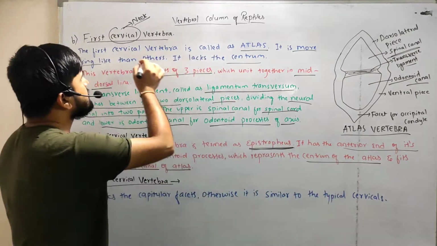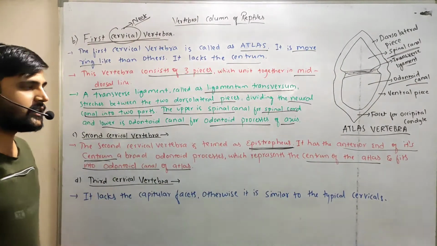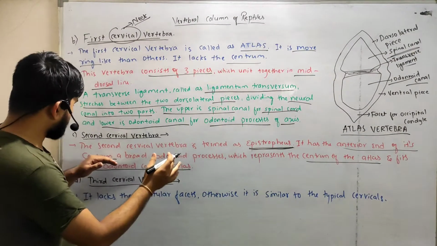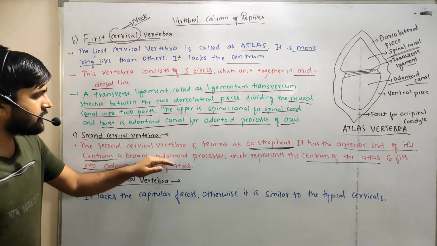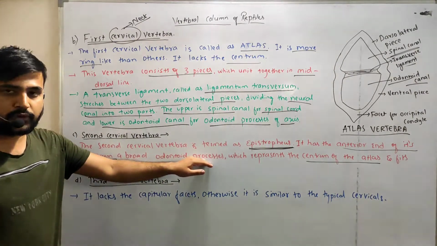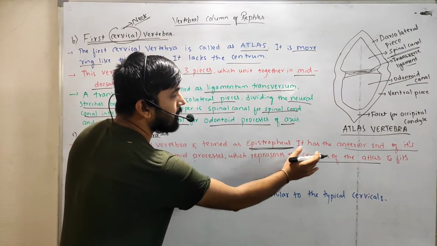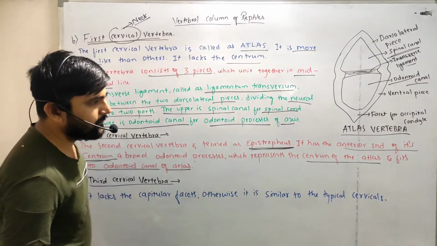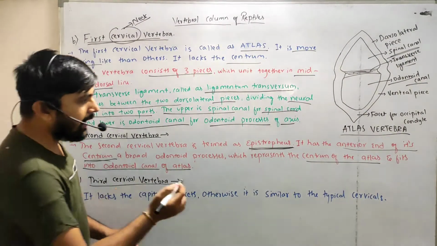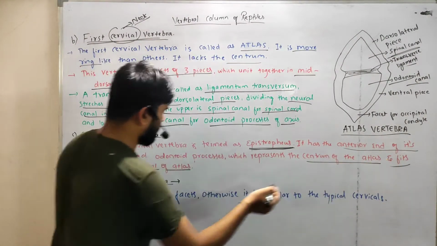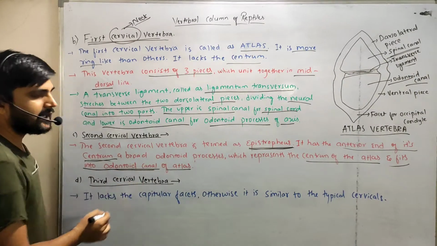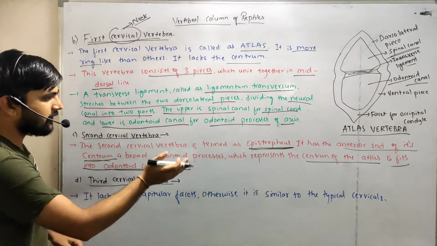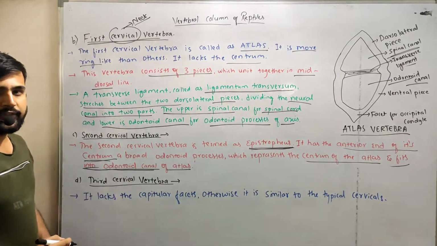Sorry, this first cervical vertebra also has the centrum. So the centrum of the second cervical vertebra forms the broad odontoid process, which represents the centrum of the atlas. Okay, and it articulates with the centrum of the atlas and fits into the odontoid canal of the atlas. So this process is fixed within the odontoid canal of the atlas.